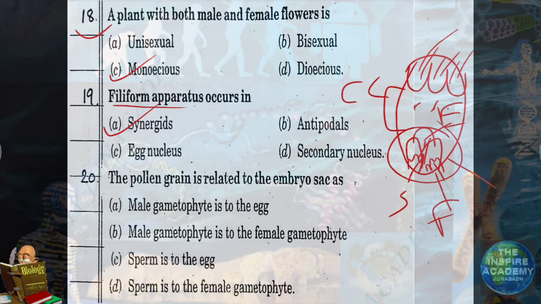As 3 nuclei are combining, it is called triple fusion, and the ploidy of the primary endosperm nucleus will be triploid.